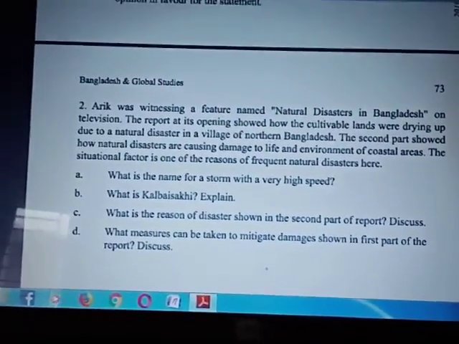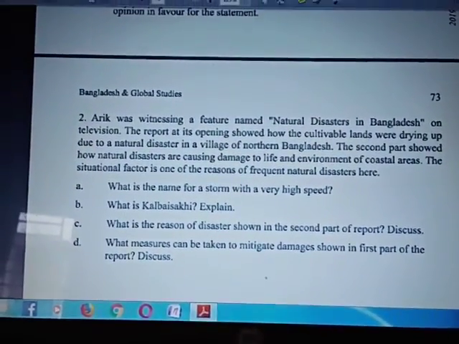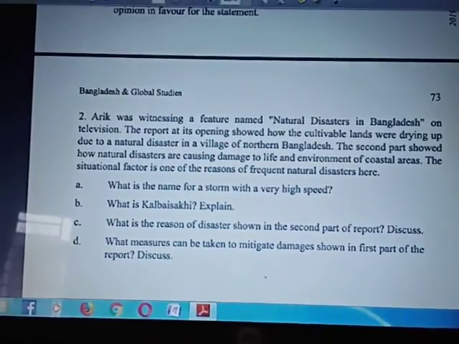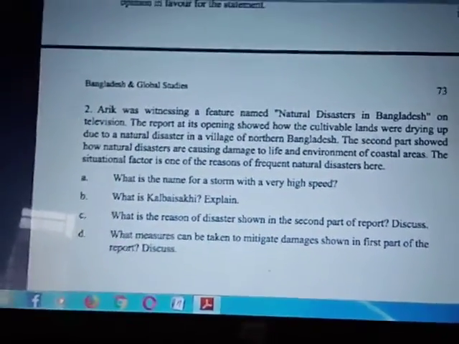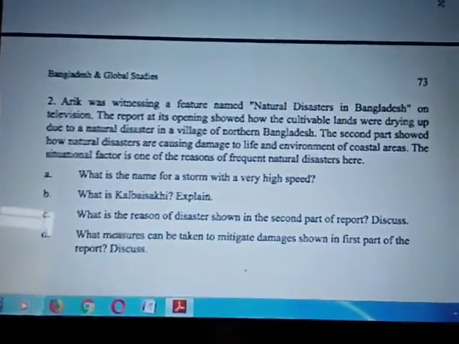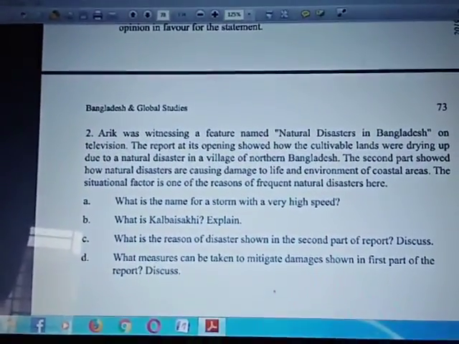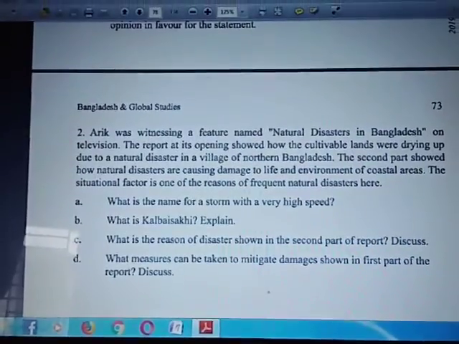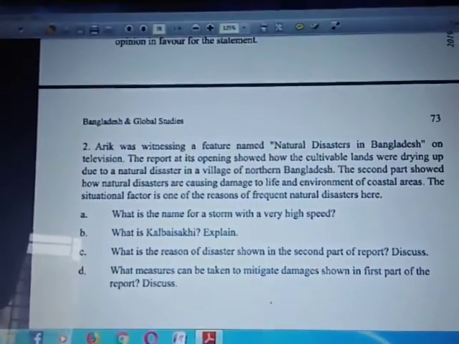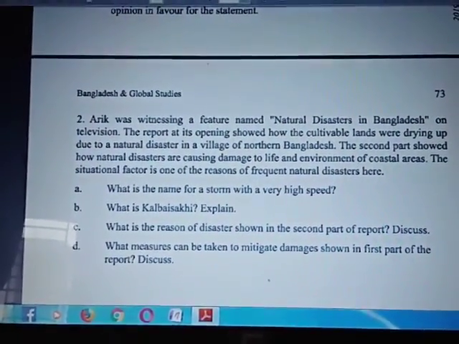What is the name of the storm with heavy rain with a very high speed? First question. The name of the high-speed cyclone is tornado. Tornado is one of the mentionable natural disasters of Bangladesh.